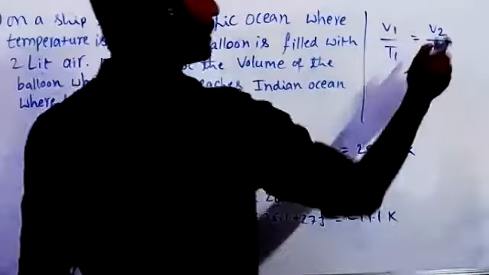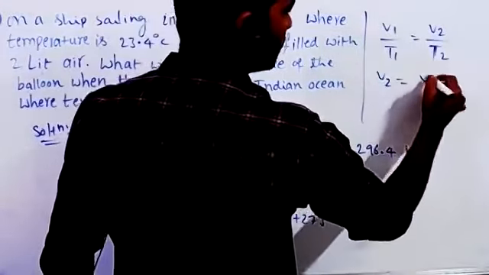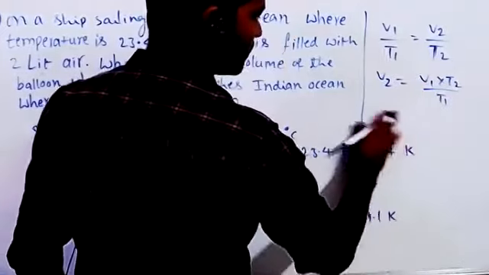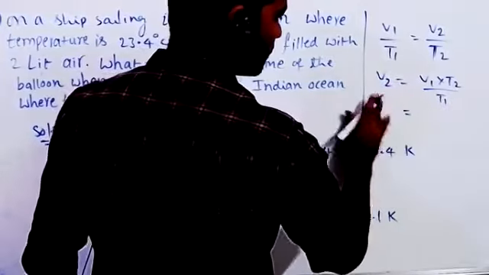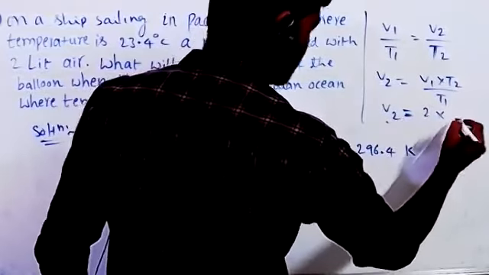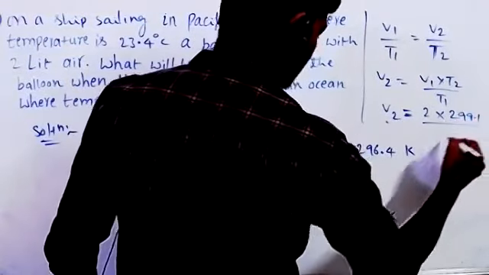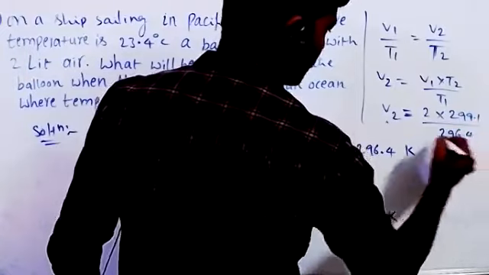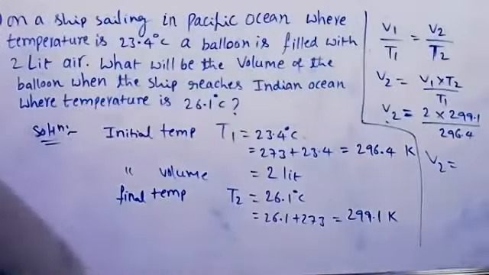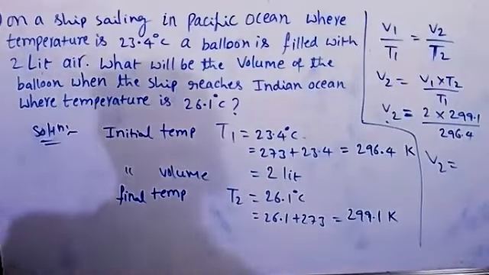So V2 we have to calculate. V2 is equal to V1 into T2 by T1. Substitute: V1 is 2 liter, T2 is 299.1 divided by T1, 296.4. And that gives 2.018 liters.